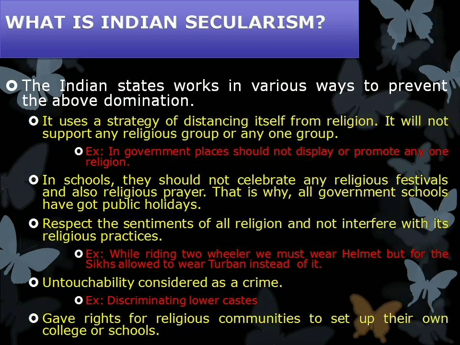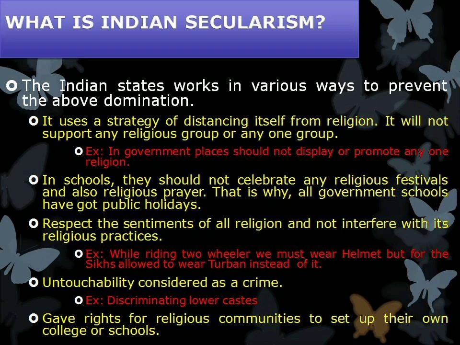Yes, if Hinduism needs, they can start any school or college. So the government gave permission. So we can have different types of schools: Hindu schools, Christian schools, Muslim schools. And also Jain institutions, Buddhist institutions, a lot of things we can have in our country.